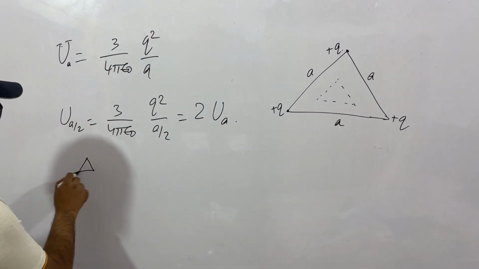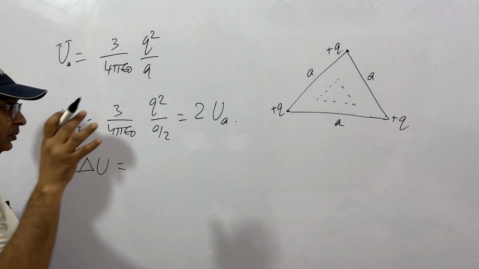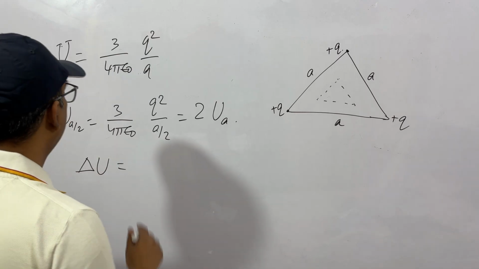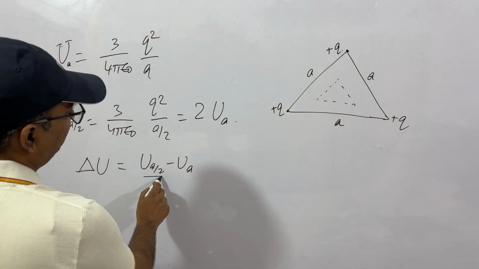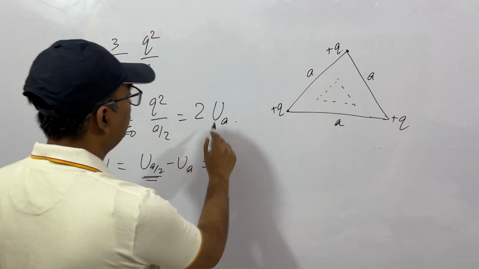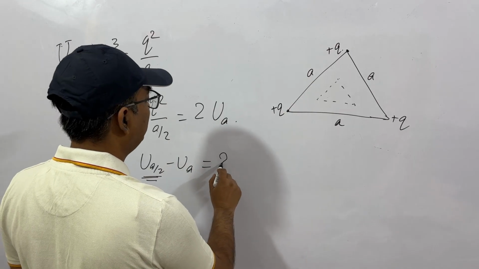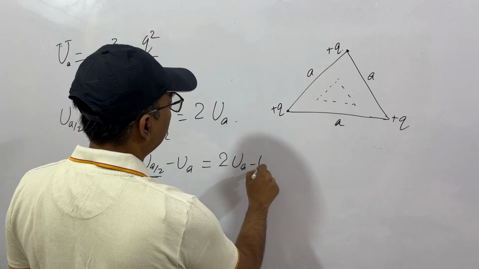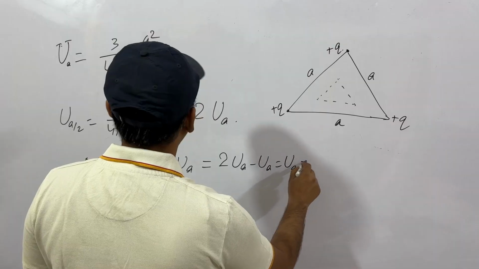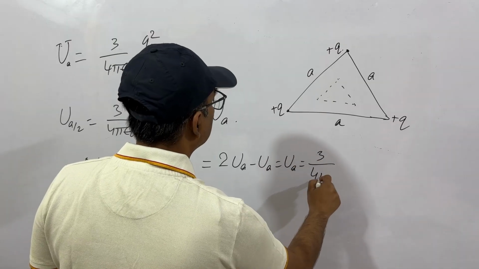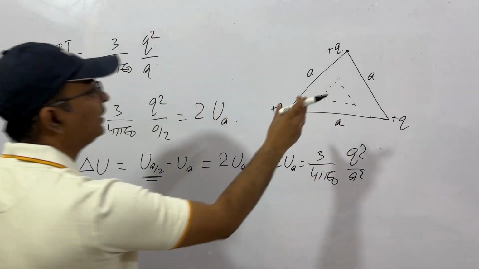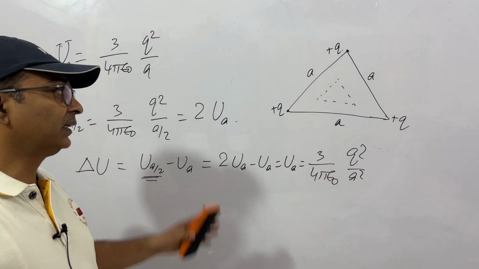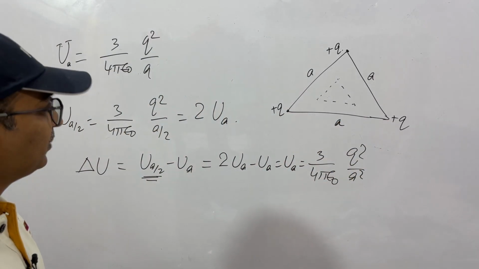So the change in energy, that is the energy that we'll have to put in, will be UA by 2 minus UA. Clear? This will be 2 UA minus UA, that is UA. So we will have to apply this much energy to reduce the sides of the triangle to A by 2. Clear? This is the second part.